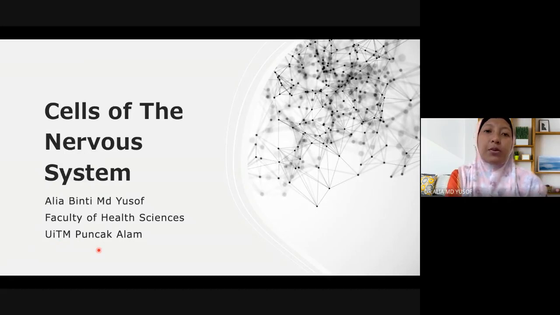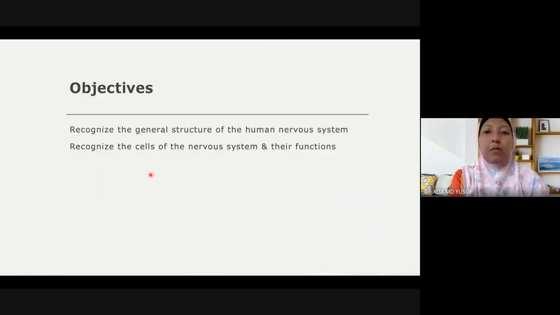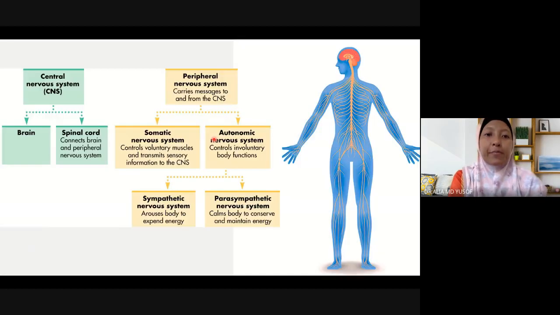Assalamualaikum, salam sejahtera all. In today's class, we are going to learn about cells of the nervous system. The objective of this class is to recognize the general structure of the human nervous system and to recognize the cells of the nervous system as well as their functions. So this is the human nervous system.